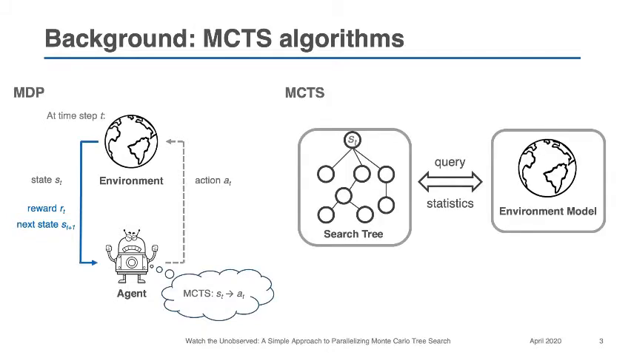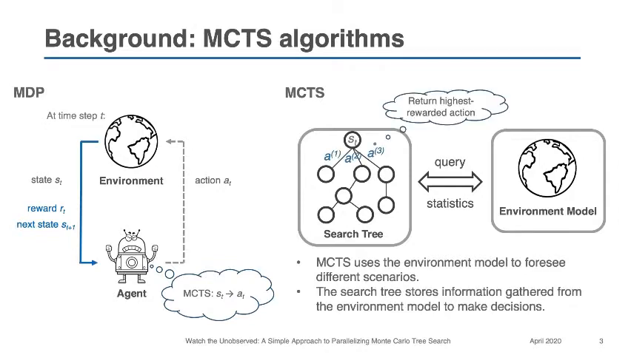Let's take a closer look at MCTS. The power of MCTS comes mainly from the ability to foresee different future scenarios with the environment model. This is generally referred to as planning. MCTS uses the information gathered by performing simulations on the environment model to build a search tree, which can be seen as an incomplete game tree. We then use this information to decide the highest rewarded action.